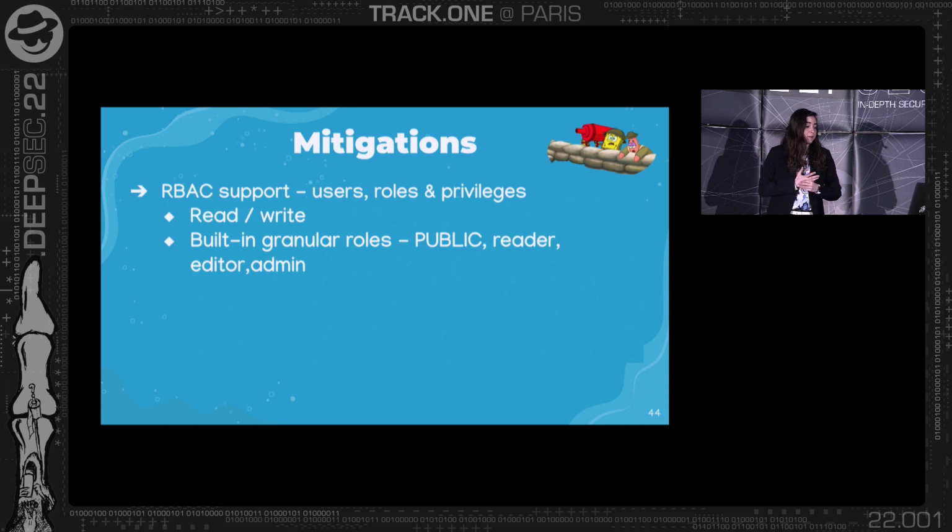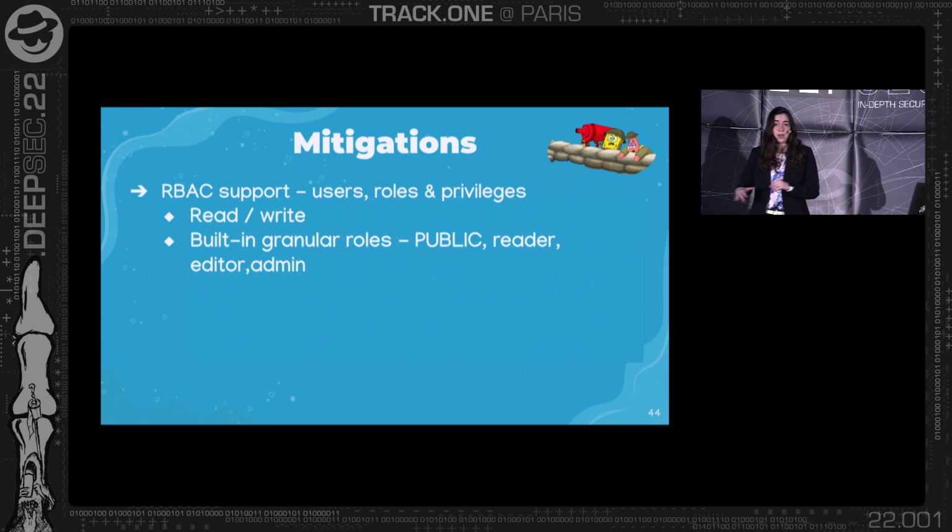For example, you have granular roles such as public, reader, editor, admin, and much more. You should just use the user with the least permissions that can still perform 100% of what you actually want. And each role here is built on top of the previous role with a few more privileges.